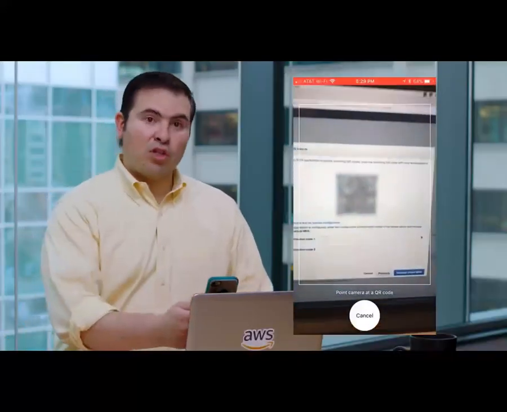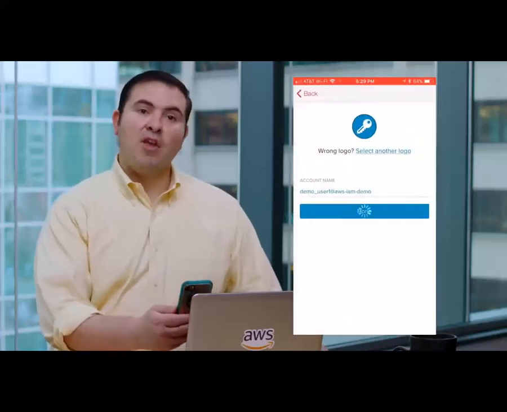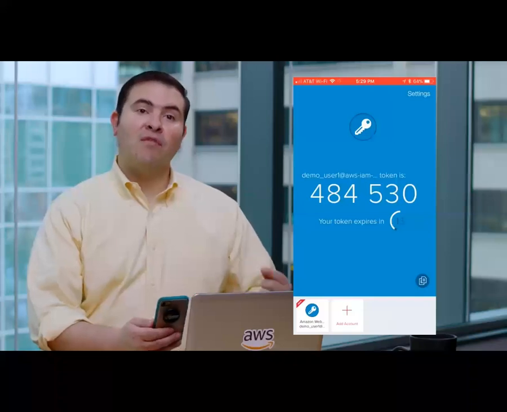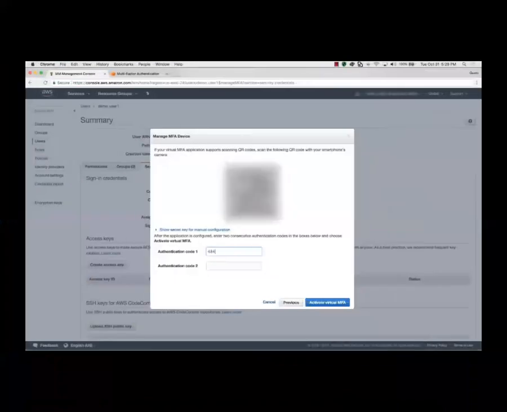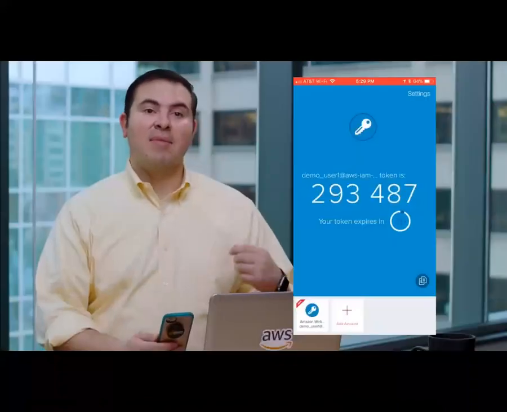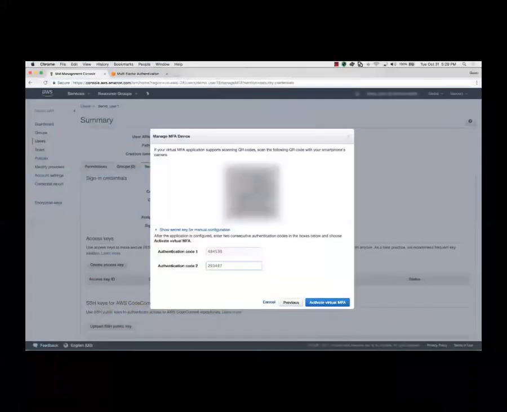Then, open the virtual MFA app on your smartphone and choose the option to create a new account. To begin the device registration process, scan the QR code on your computer screen with the virtual MFA app on your smartphone. In the authentication code 1 box, type the first one-time passcode that is displayed on your authentication app. Then, wait for the second one-time passcode to appear and type that into the authentication code 2 box. Then activate your virtual MFA device.